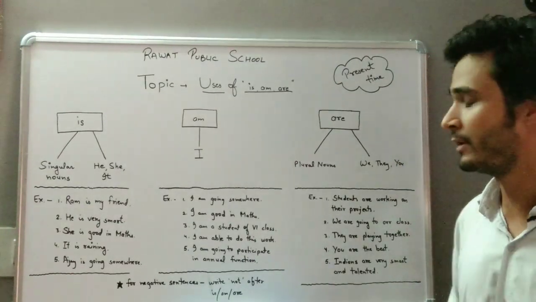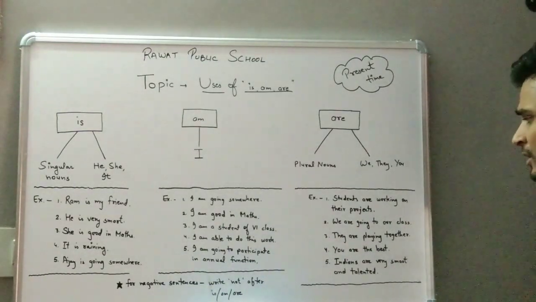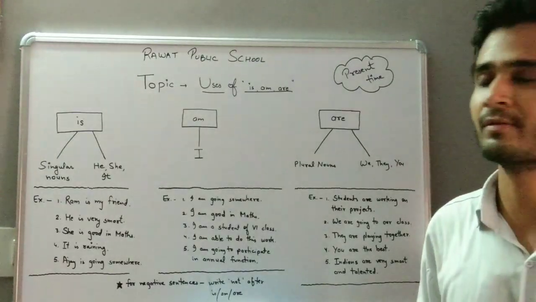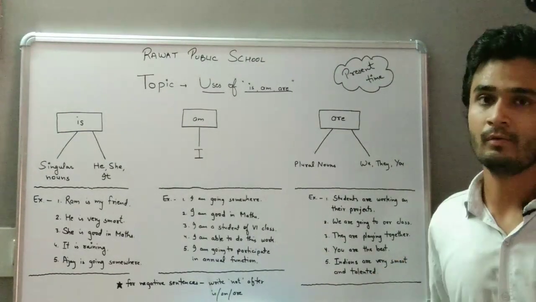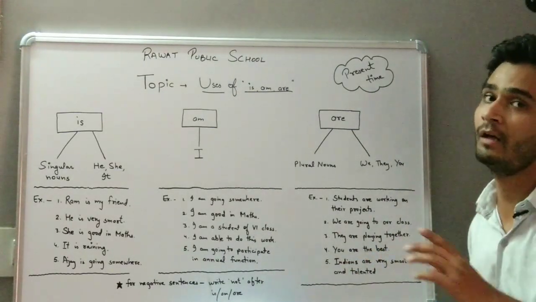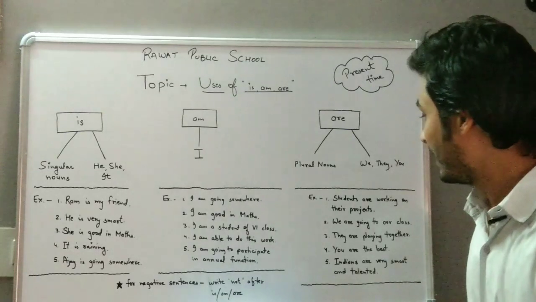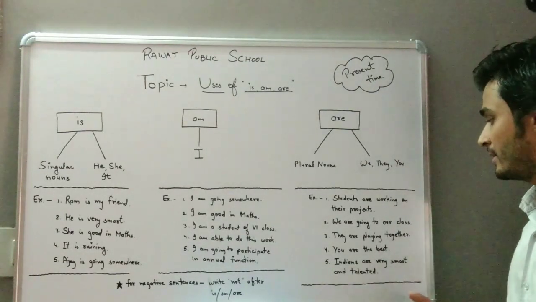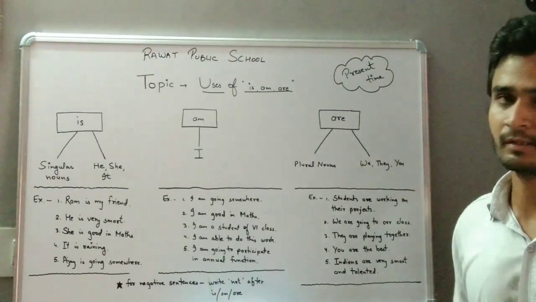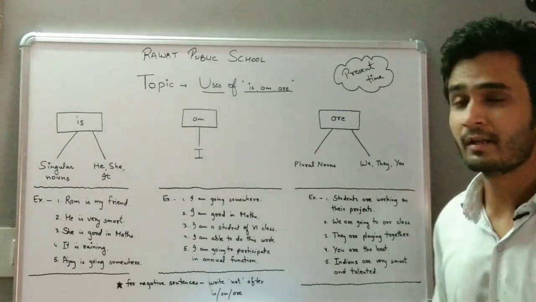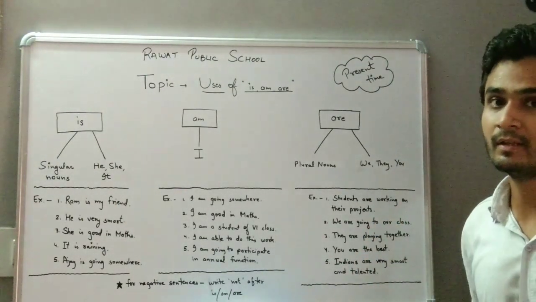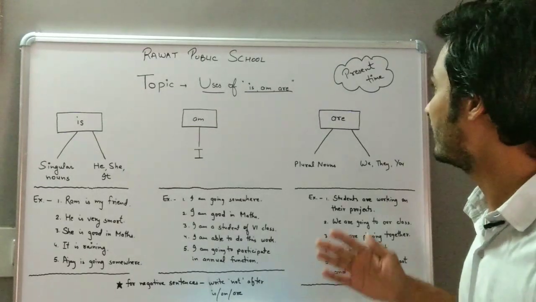They are playing together. Next is you are the best. तुम best हो. And do not forget and always remember, you के साथ हम हमेशा are use करेंगे. And the last example is Indians are very smart and talented. जो भारतीय हैं वो बहुत स्मार्ट हैं और बहुत ही टैलेंटेड हैं. So these are some of the examples where we can use the word are.